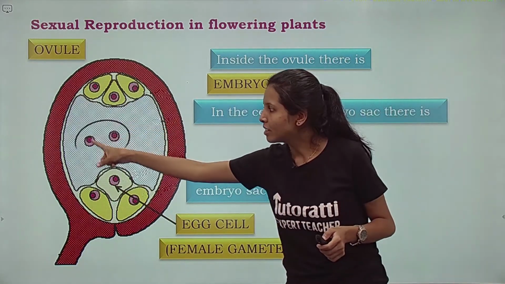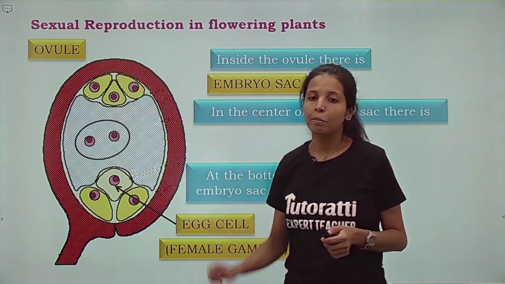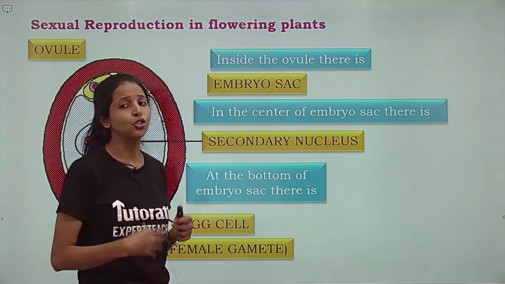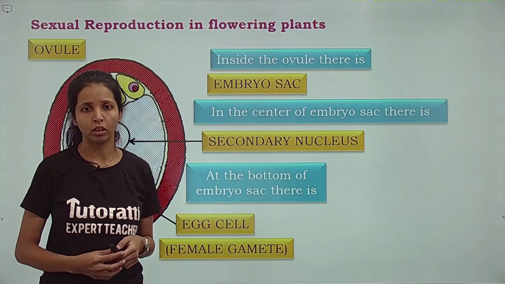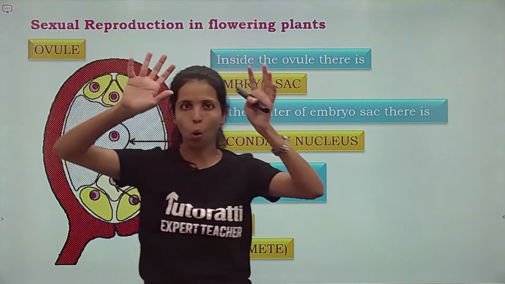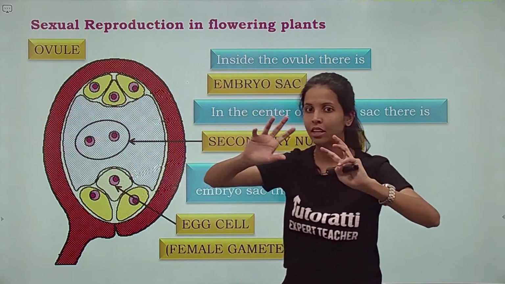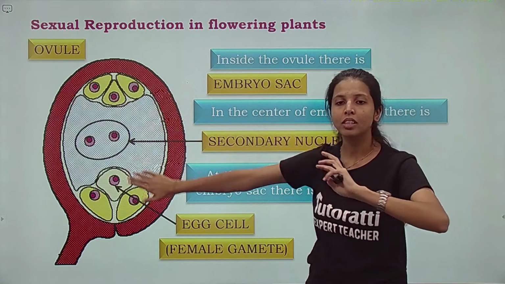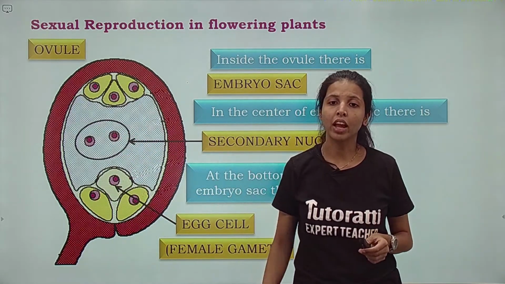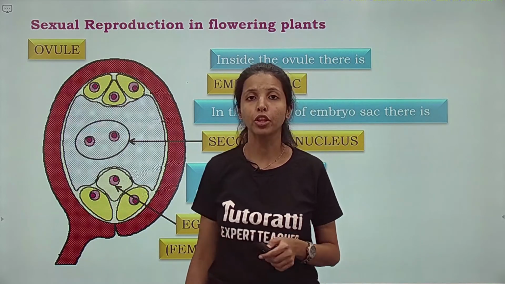You can see at the center of the embryo sac there is going to be secondary nucleus जिसको हम polar nuclei भी बोलते हैं. So let's put it all together. Ovary के अंदर ovule, ovule के अंदर embryo sac. Embryo sac के bottom में होते हैं female gametes and at the center they are going to have secondary nucleus.